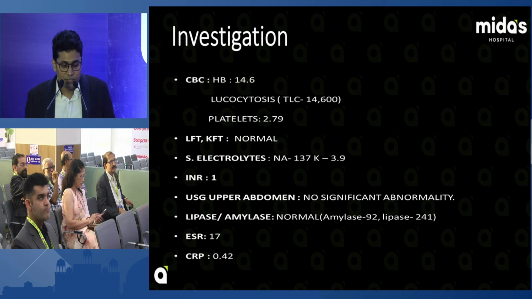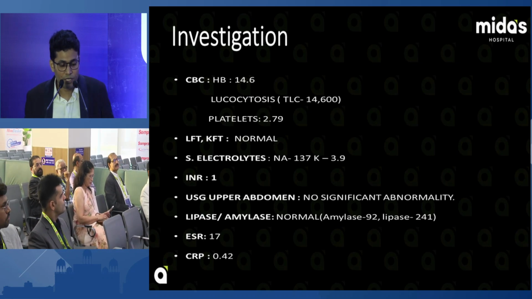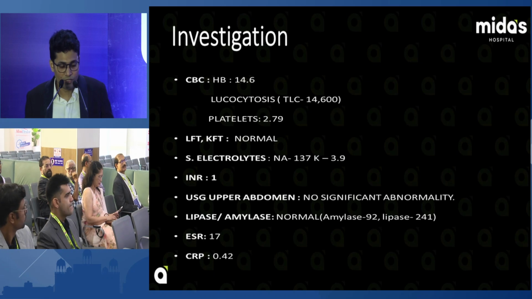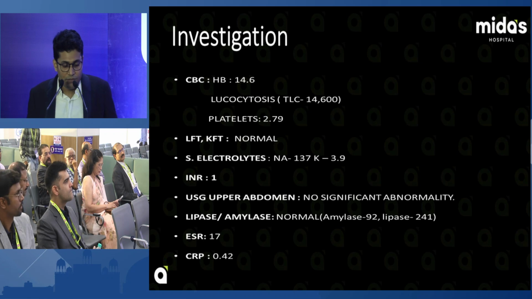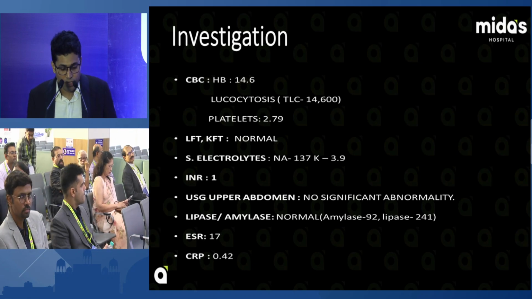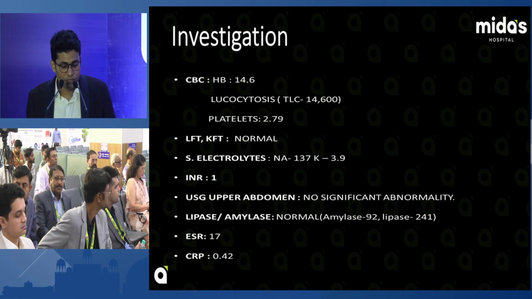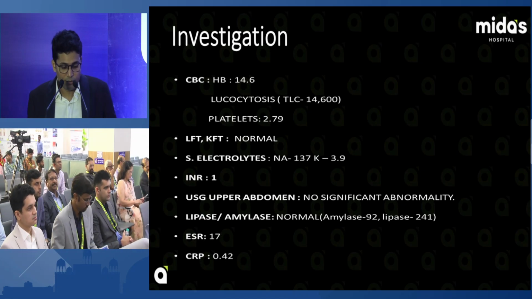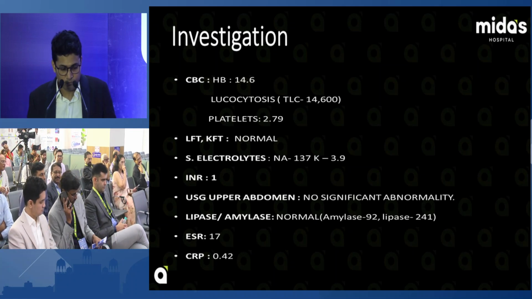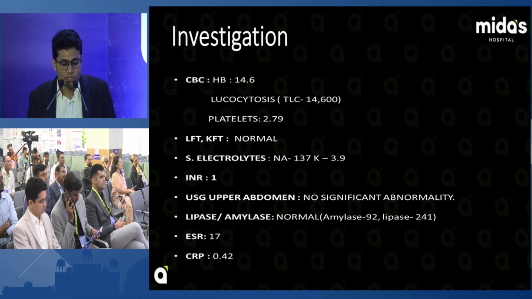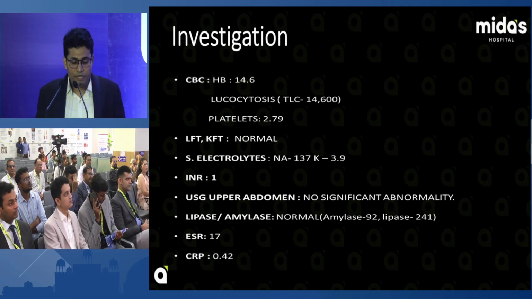On investigations, CBC showed Hb was 14.6, leukocytosis with a count of 14,000, platelets 2.2 lakhs. LFT and KFT were normal. There was no electrolyte imbalance. INR was normal. USG abdomen was normal, there were no abnormalities. Lipase was normal. ESR was 17 and CRP was 0.42. So we can suspect this may be infective colitis or it may be ulcerative colitis.